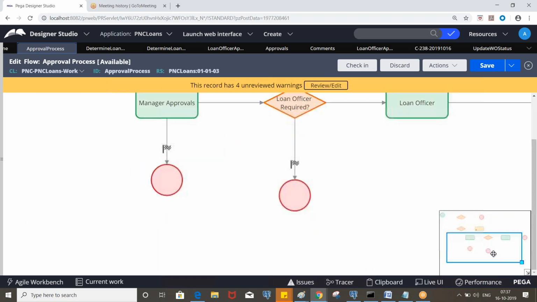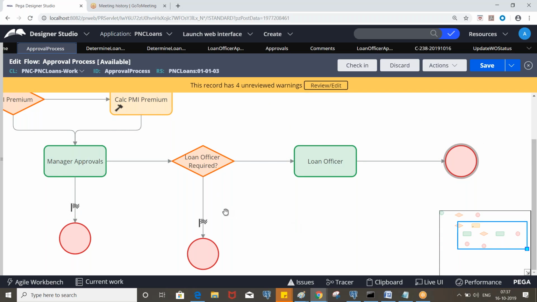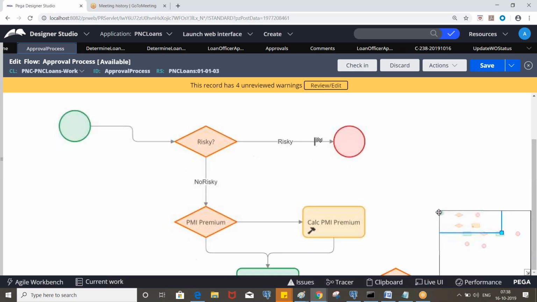Okay. And you put less than 35 lakhs and make it satisfy the loan officer conditions, and see whether it is going to the loan officer. Okay, then approve it and see the status. And sometimes you select reject and see whether it is updating the status or not. So in that way, you need to test the whole process. Any questions so far? And so this is completed, right?